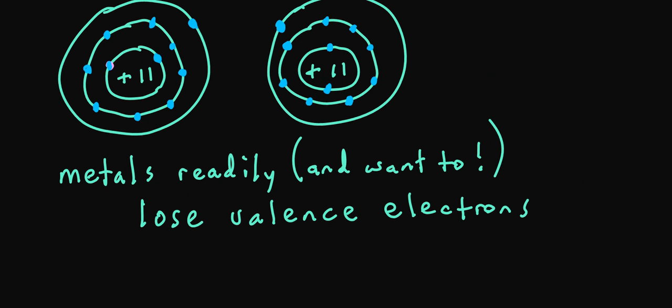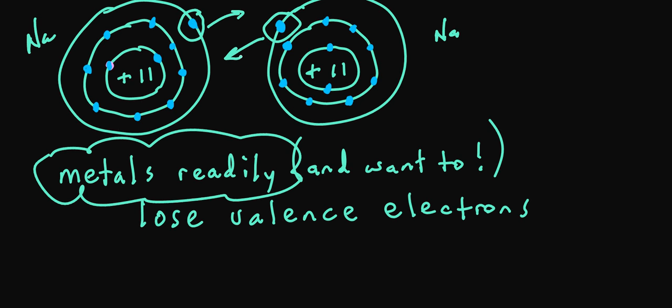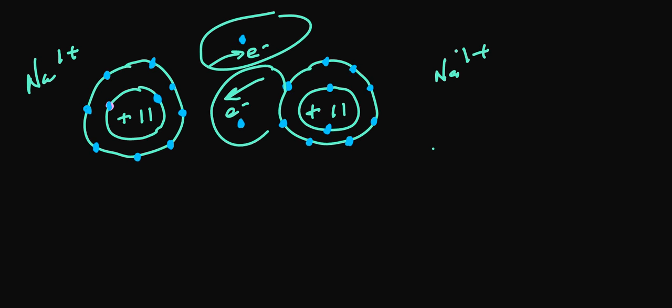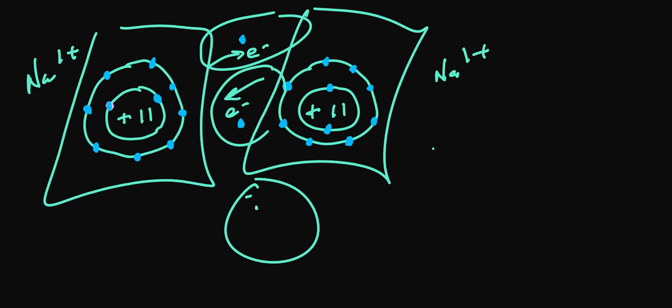Taking a look at a couple of metal atoms, in this case we have a sodium atom and another sodium atom. Metals readily lose electrons. In fact, they want to lose their valence electrons. So this single valence electron out here in this sodium, it wants to lose that electron, and this sodium also wants to lose that electron. By losing an electron, each of these sodium atoms has become a 1+ ion. And they also have a full valence shell of electrons, which makes both of these sodium atoms very happy.